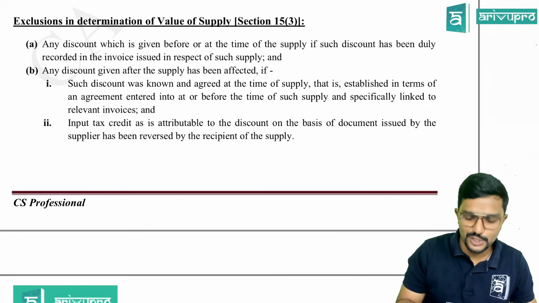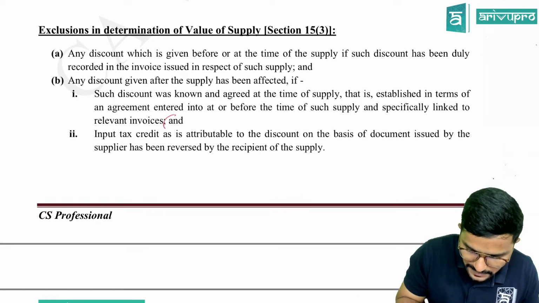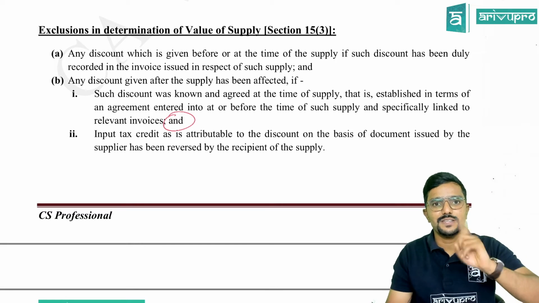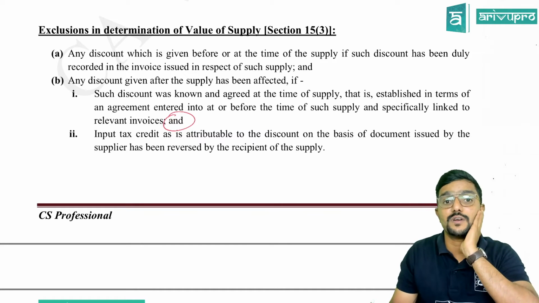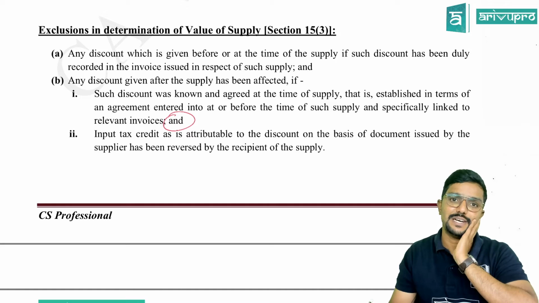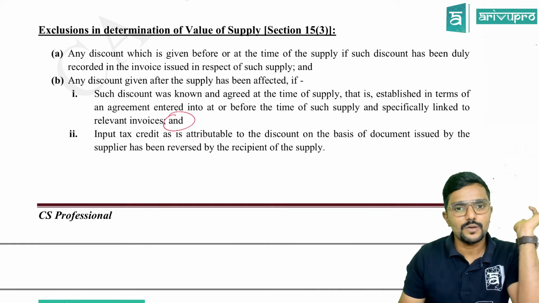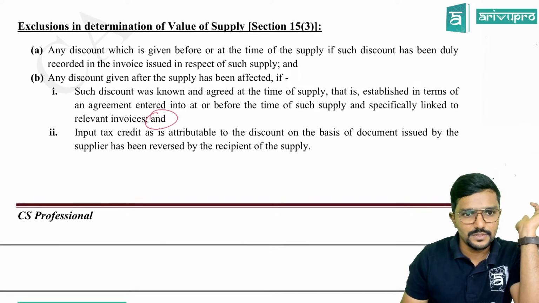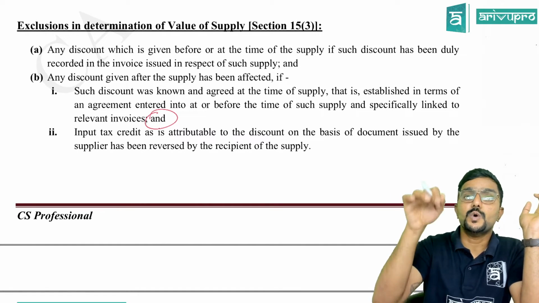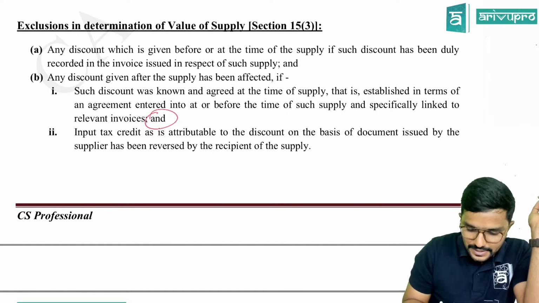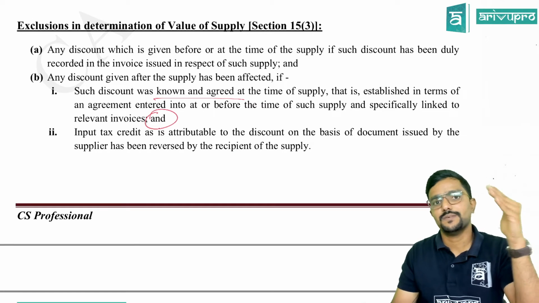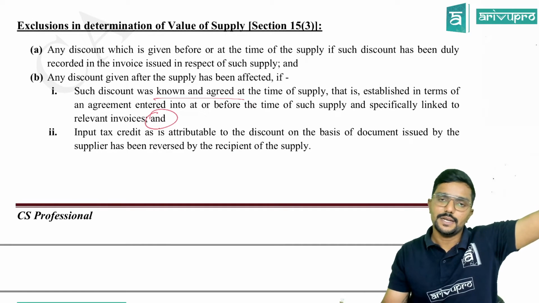Both these conditions have to be satisfied, because in between there is an "and". Whenever there is an "and", both the conditions have to be satisfied. If it is "or", any one can be satisfied. First, what is the first condition? Such discount was known and agreed at the time of supply. It was agreed at the time of supply only.